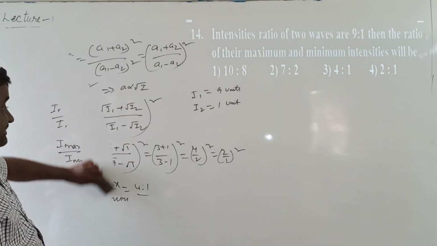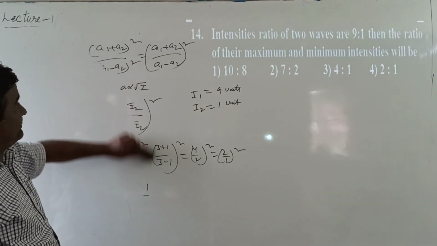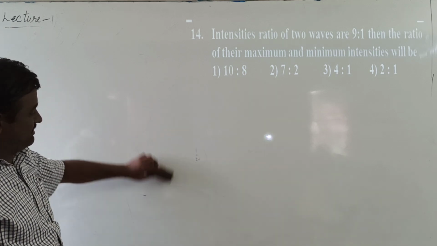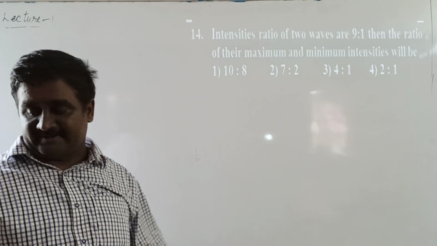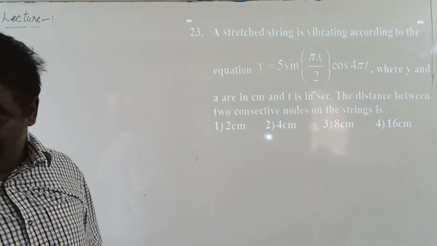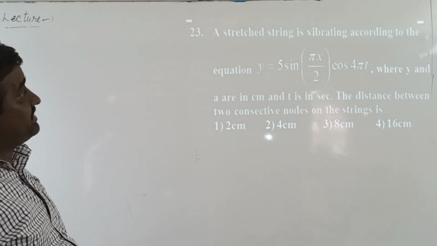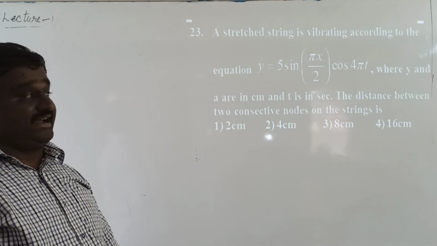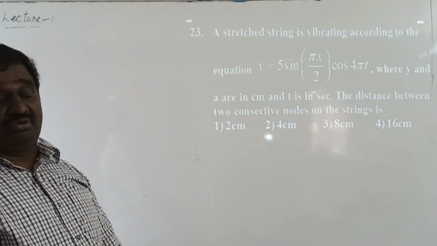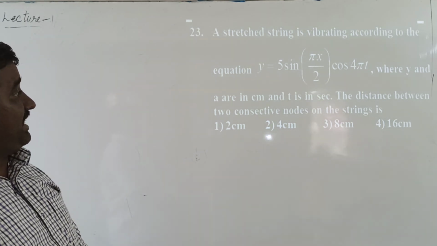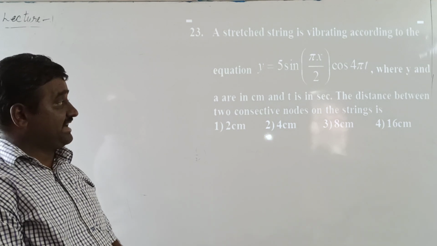Next problem is a stationary wave is represented according to the equation y equal to 5 sin (pi x by 2) cos 4 pi t, where y and x are in centimeters and t is in seconds.